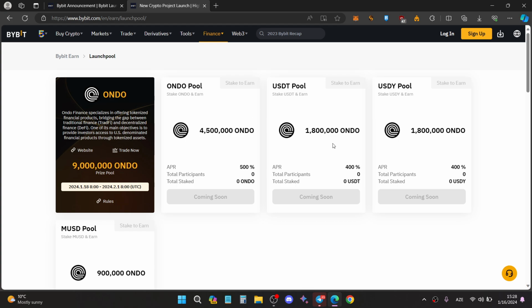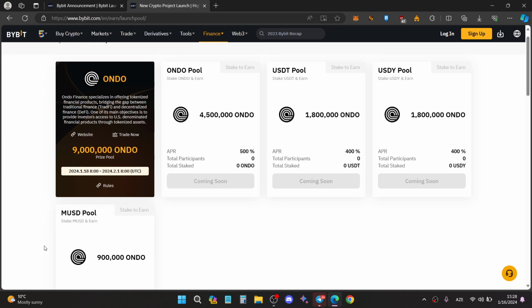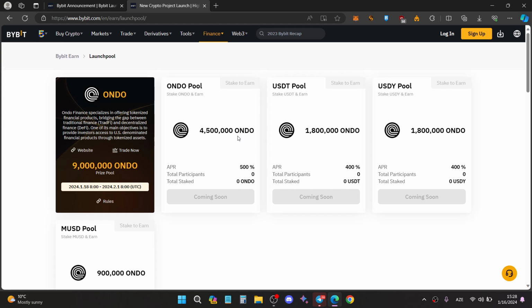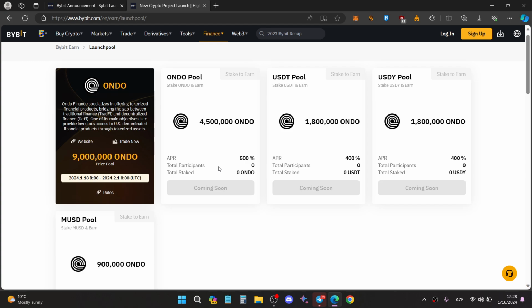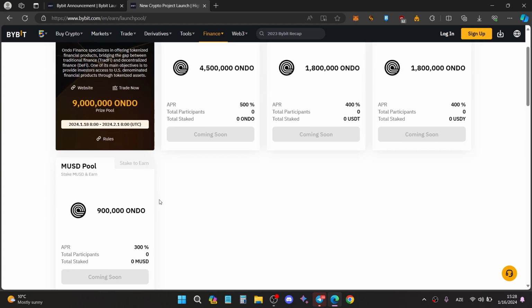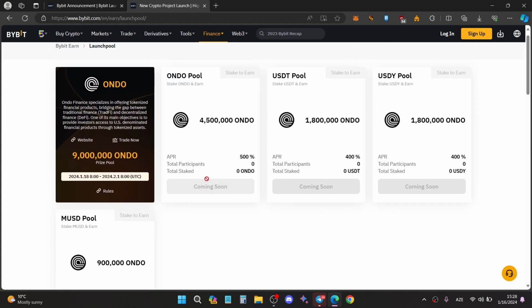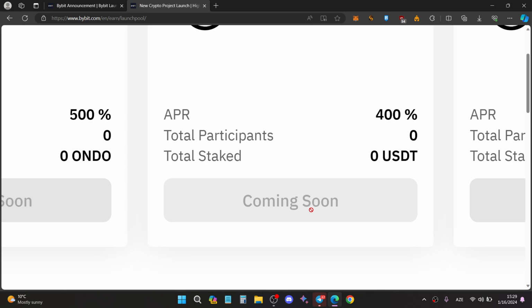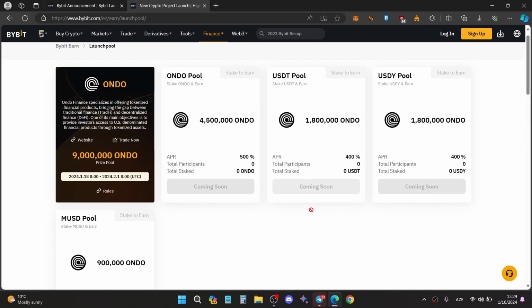For example, the USDT pool has 1,800,000 on the pool, but the USDY and mUSD pools have less, and the biggest pool is the Ondo pool, which has the highest APR ratio. But don't worry about that, because if you have no Ondo tokens, you can use USDT, USDY, and mUSD. There is no campaign right now because, as you can see from my screen, there's just a coming soon button. That means we are not able to stake our tokens to earn yet.